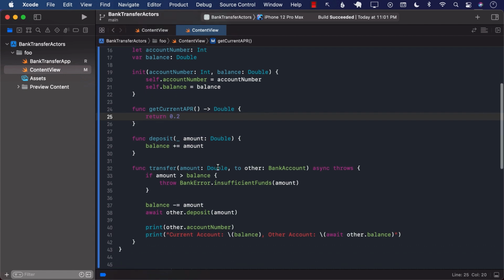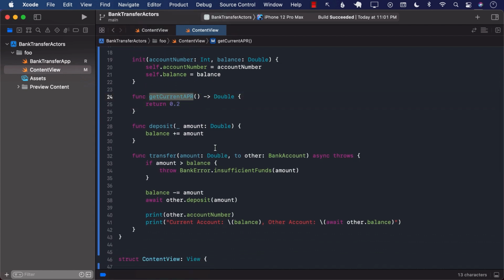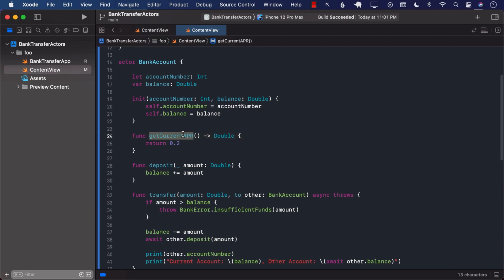If I go ahead and try to call getCurrentAPR, and since this function getCurrentAPR is inside bank account, I have to make sure that I'm calling it asynchronously using async and await. This is going to make sure that we're not changing anything, and this is also going to make sure that no other thread can jump into and change something. But we're not really changing anything in this function. We're simply returning some sort of a constant value like 0.2.